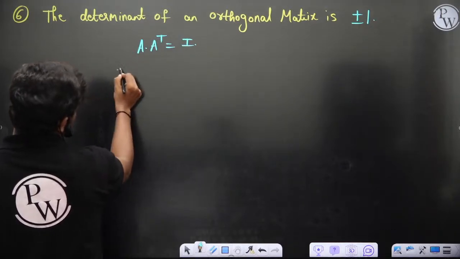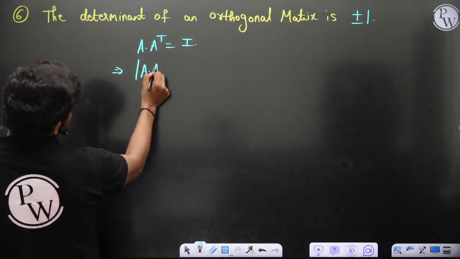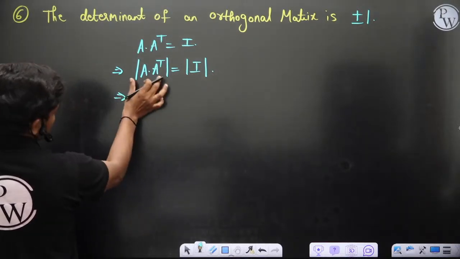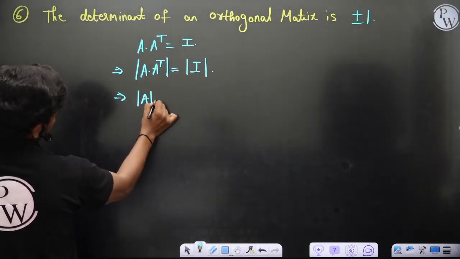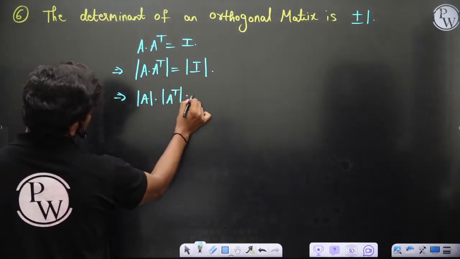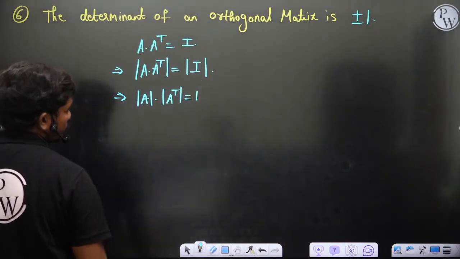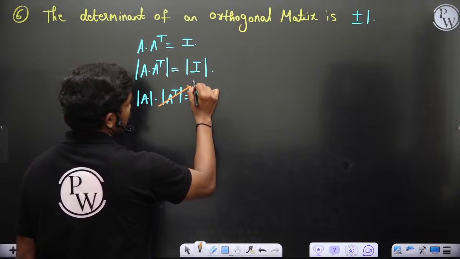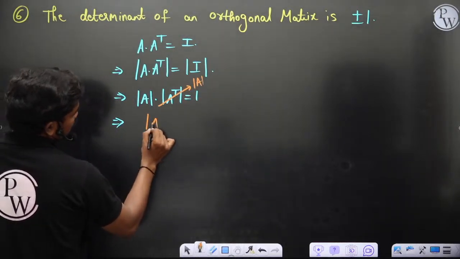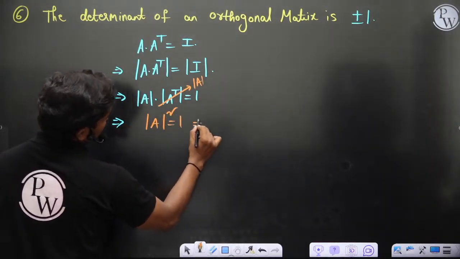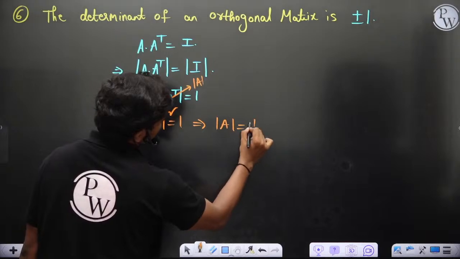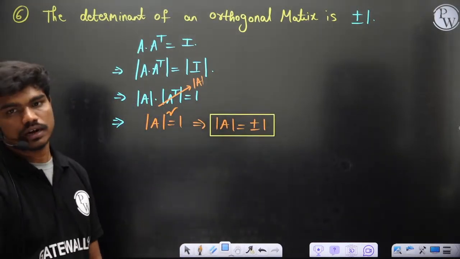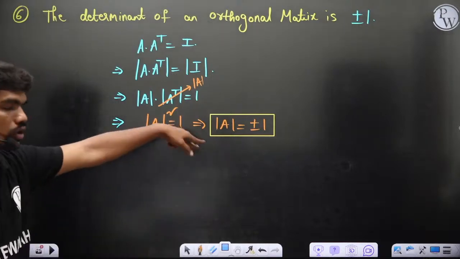If you take determinant on both sides, since two matrices are equal, their determinants should be the same, det I. So this is the product of two matrices, det A into det A transpose, equal to the determinant of the identity matrix, which is 1. Since det of A transpose is the same as det A, we can write det A whole square is equal to 1. So det A is equal to plus or minus 1. Clear? So this matrix has a determinant of plus or minus 1.